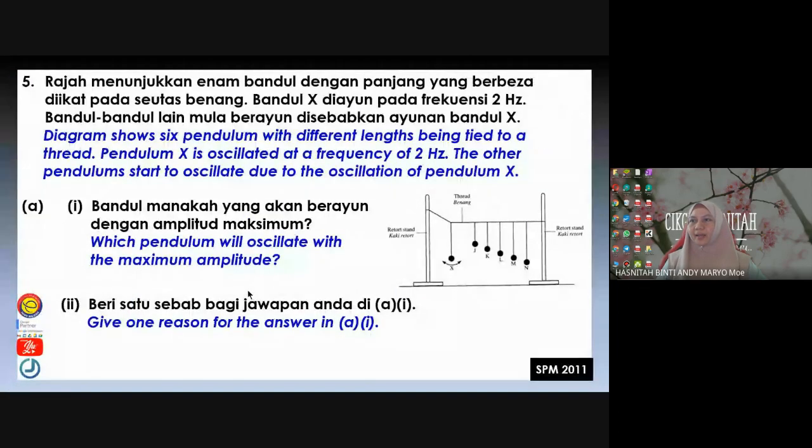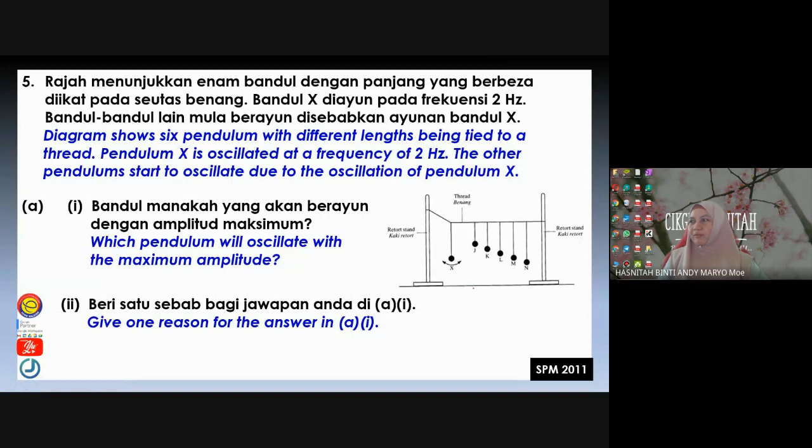Okay, and then next, number 5. Now we have a Barton's pendulum oscillating at the frequency of 2 hertz. This one, pendulum X, is oscillating at 2 hertz. And then all other pendulums start to oscillate when we oscillate pendulum X. The first question, which pendulum oscillates with the maximum amplitude? Is it J, K, L, M, or N?